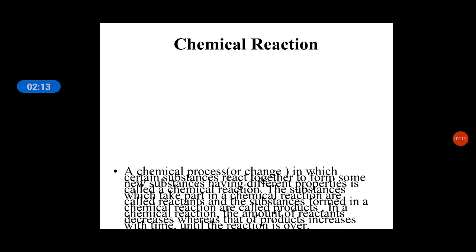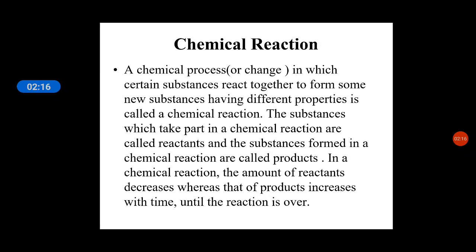Now children, we know about chemical reactions. A chemical process in which certain substances react together to form some new substance having different properties is called a chemical reaction. The substances which take part in a chemical reaction are called reactants, and the substances formed in a chemical reaction are called products. In a chemical reaction, the amount of reactants decreases, whereas that of products increases with time until the reaction is over.